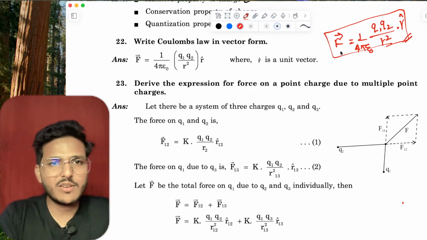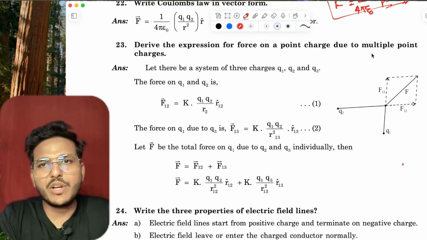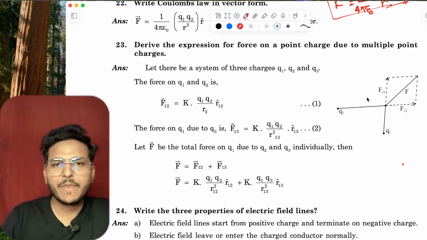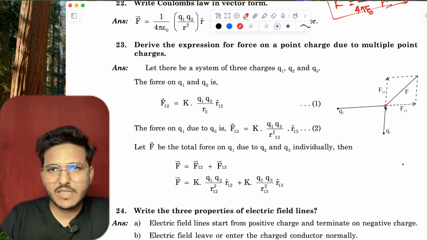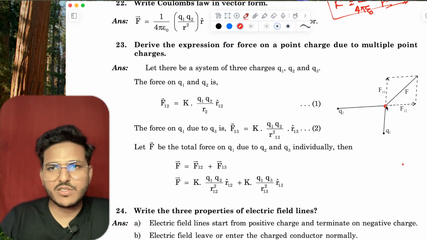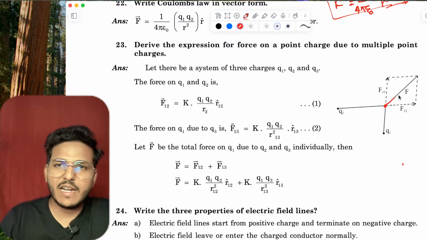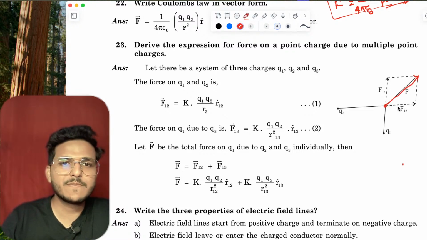Derive the expression for the force on a point charge due to multiple point charges. See, this is a point charge. Here Q1 and Q2: Q2 applies a force and Q3 also applies a force on this. So the net resultant force is this way, right?